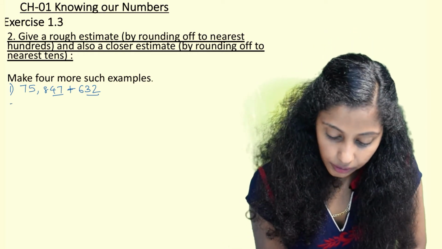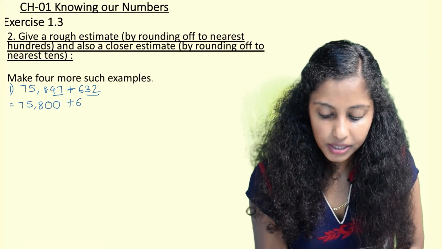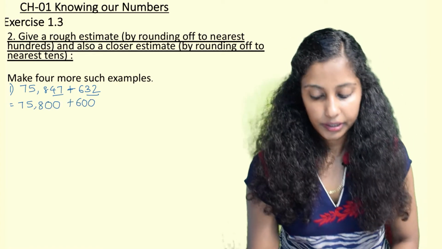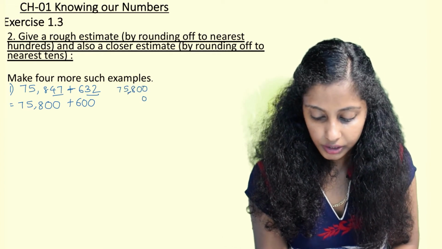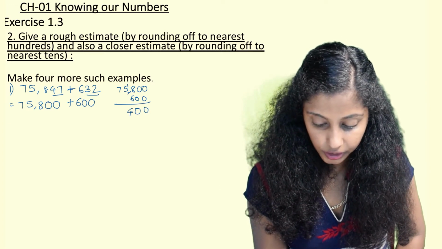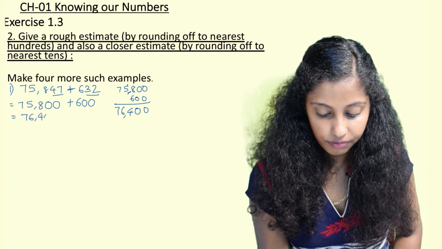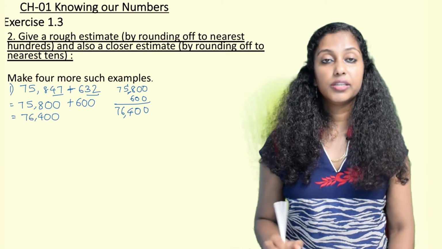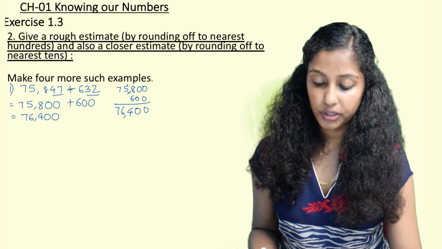So here what we are going to write is 75,800 plus 600. And then when we add in the rough column, we are going to get 8, 6, 14, 5, 1, 6. It gives us 76,400. This is rounding off to the nearest hundreds, and now we are going to round off to the nearest